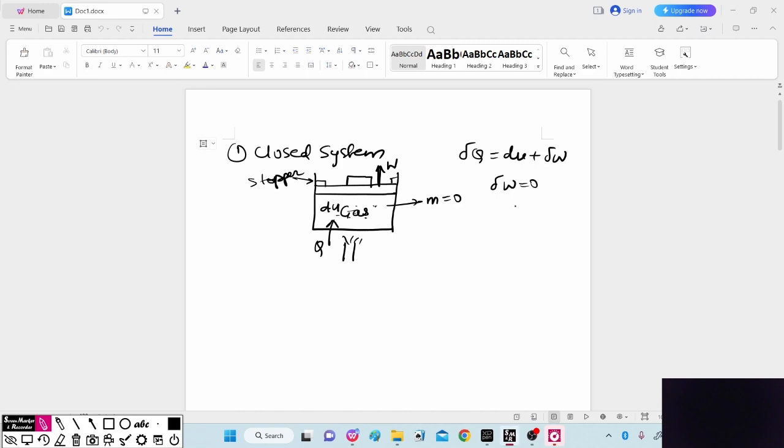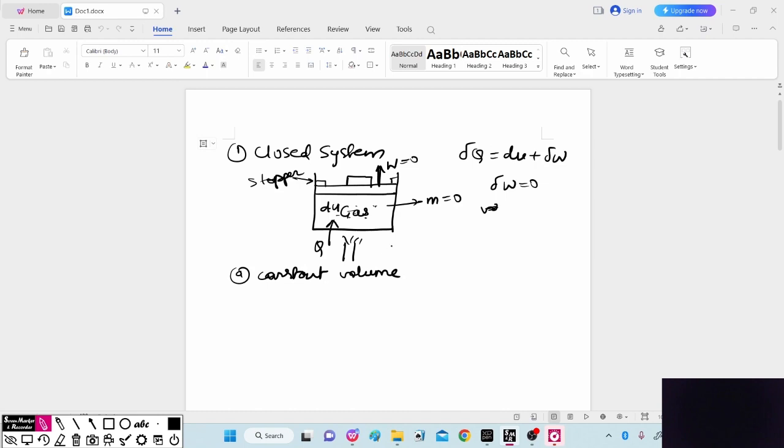Here we are considering that the volume is constant, so the first condition we are seeing is for constant volume. By providing the stopper, the volume will remain constant, so there will be only a change in internal energy and work will be 0.